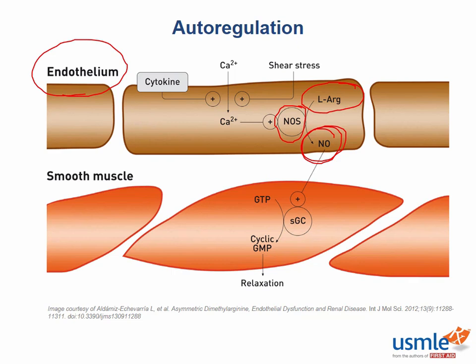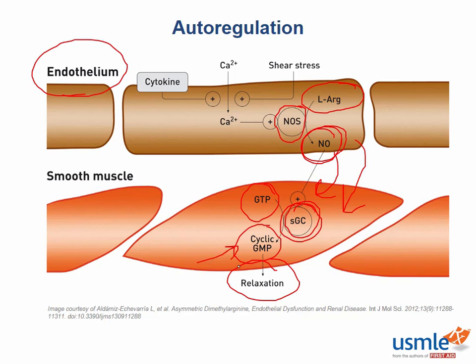We know that nitric oxide diffuses over to the adjacent smooth muscle cell in the blood vessel. When it's in the smooth muscle cell, nitric oxide induces soluble guanylyl cyclase, sGC, to produce cyclic GMP from GTP. Cyclic GMP causes smooth muscle cell relaxation, and in the end this makes your vessels dilate. You have to know this mechanism because there are several drugs that work by preventing cGMP breakdown, meaning we keep cyclic GMP levels high to increase relaxation and vasodilation.